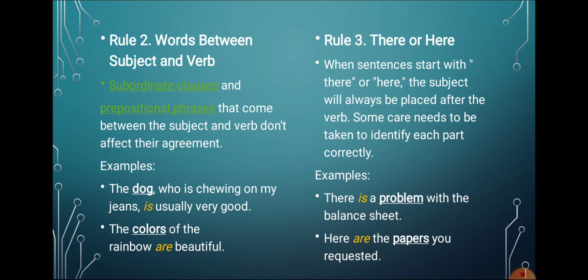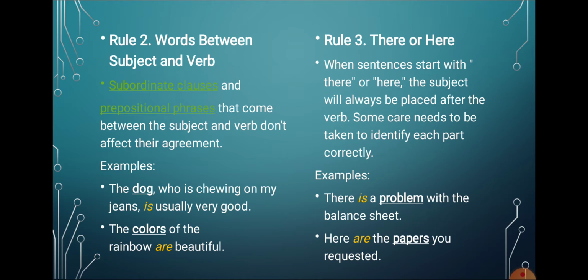For example, the dog who is chewing on my jeans is usually very good. So here in this sentence, the subject is dog and the verb is. Dog is singular and the verb is also a singular verb. In between the two, dog and is, there is one clause, who is chewing on my jeans. Because of this clause, there is no effect on is. Is will definitely be agreed by dog.